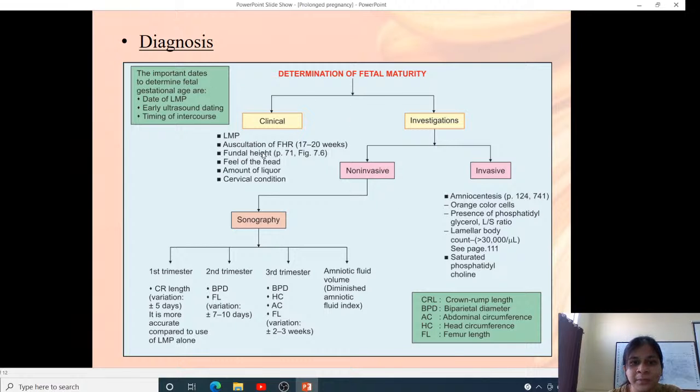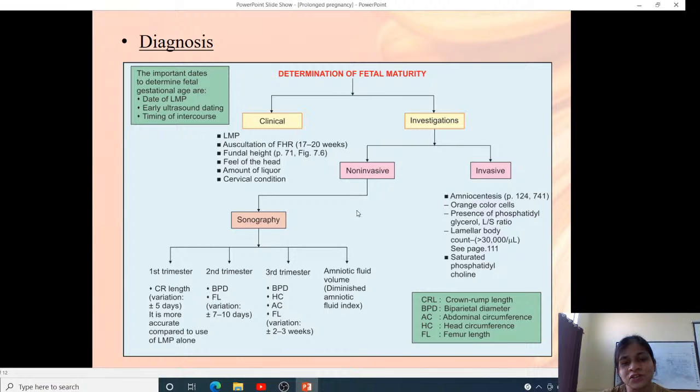Clinically it is by LMP, auscultation of fetal heart rate usually at 17 to 20 weeks of gestation, the fundal height, and the feel of the head. In preterm babies the head feels soft, whereas at term it feels hard. Also the amount of liquor starts decreasing in term and post-dated pregnancies, and towards term the cervix becomes soft, it becomes ripe.